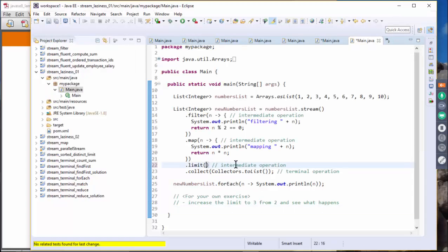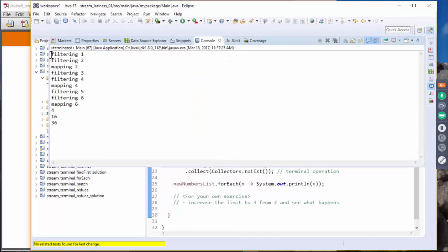If I say 3, let's run 3, then it will perform more. Instead of 4 items filtered, it will have 6 items filtered.